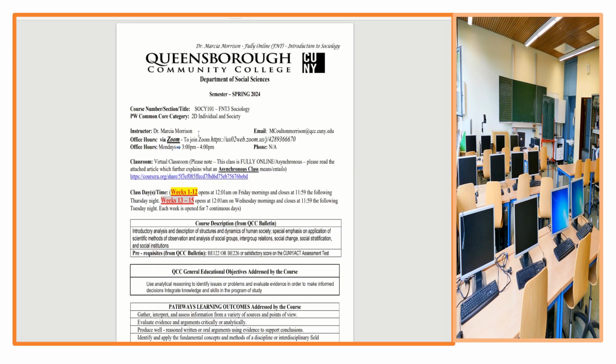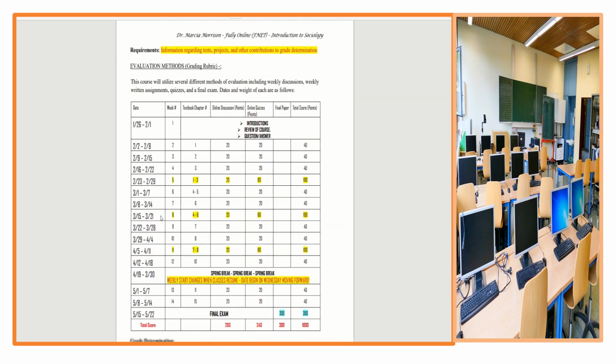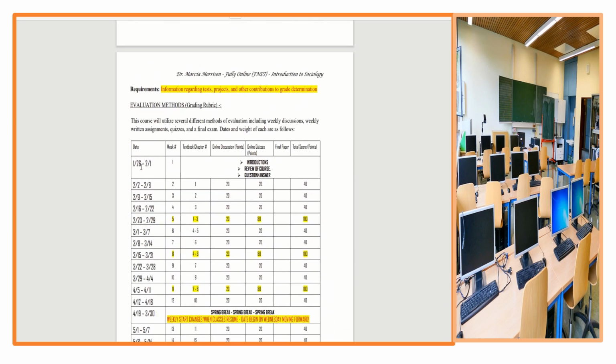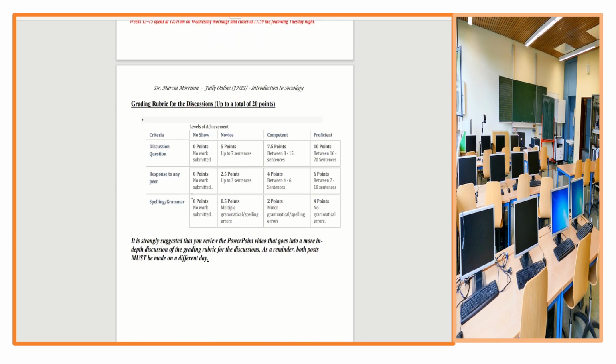So the link will take you to the course syllabus, and the course syllabus tells you what is happening specifically when. So you will see dates here, and the dates relate to weeks. On week 1, you have the date for week 1, and it tells you what we're doing in week 1. Week 2, it tells you the date, it tells you the chapter we're looking at, and it gives you the points that are the gradable points for the topics or what we're doing in week 2, right? You come down and you will find the grading rubric for discussions.